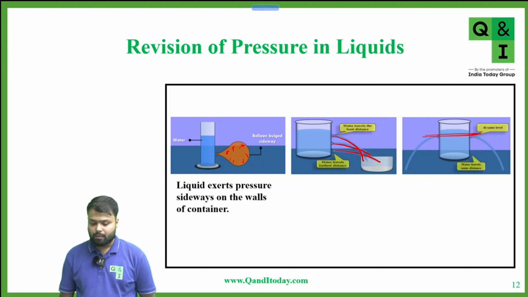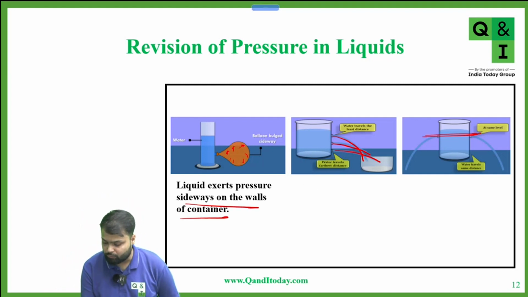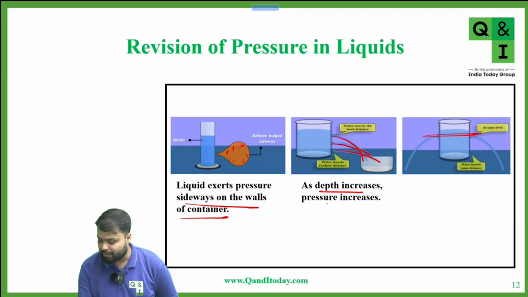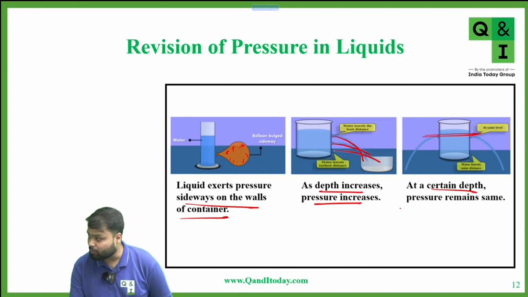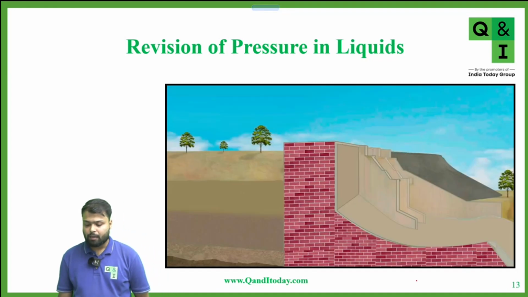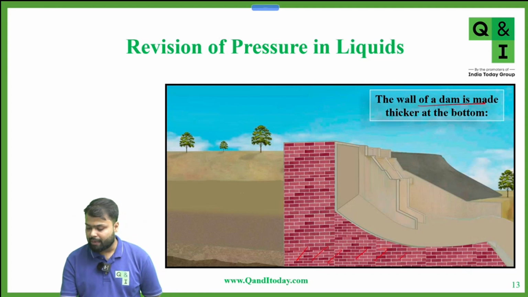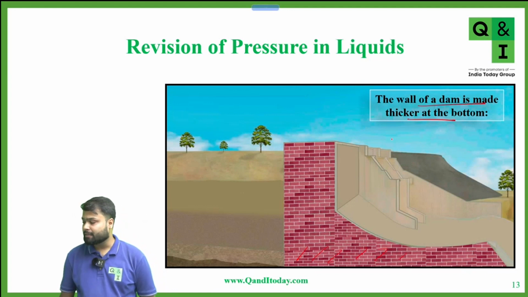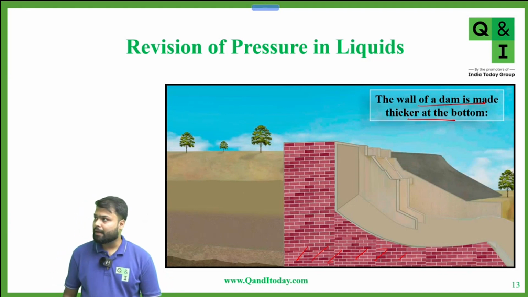Now you can see also here that liquid exerts pressure sideways on the walls of the container. As depth increases, pressure also increases, and at a certain depth, at the same horizontal level, pressure remains the same. Now you can see there is a dam. On the bottom side, the wall of a dam is made thicker. Any reason why at the bottom the wall of the dam is thicker?